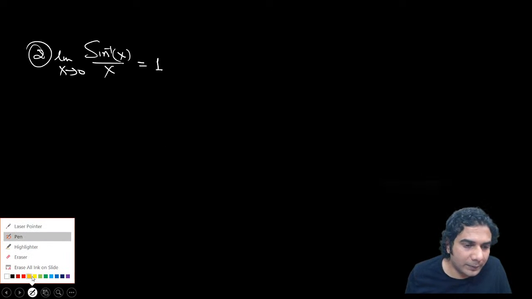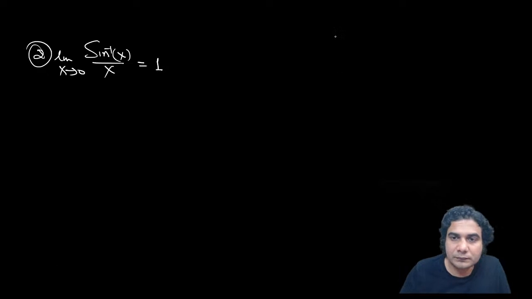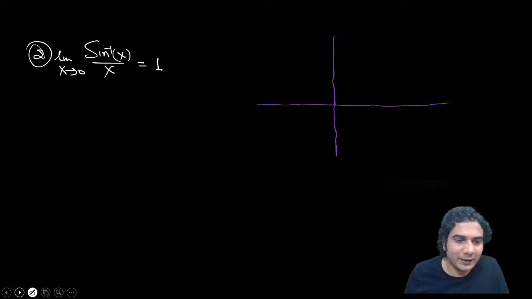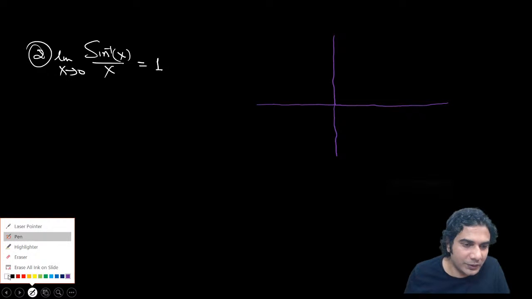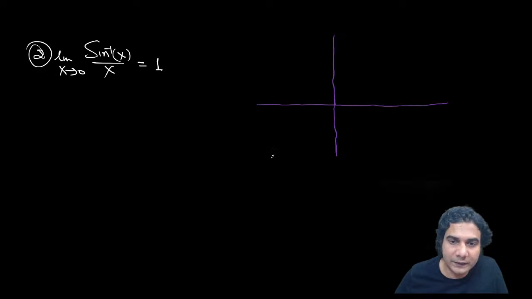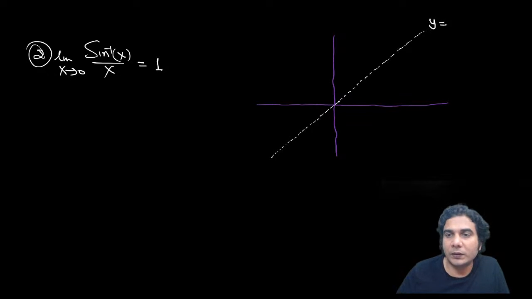So again I'll make the graph first. Sine inverse x is the inverse of sine x. So the graphs of sine x and sine inverse x are basically mirror images of each other about the y is equal to x line. Do you remember that? We are going to use it, and this will help us understand the limit easily. So again, this is the y is equal to x line.